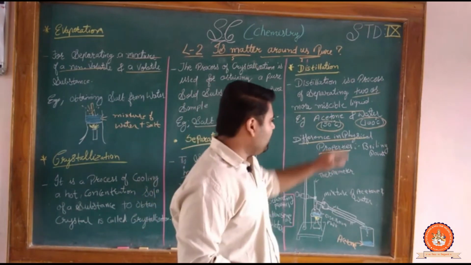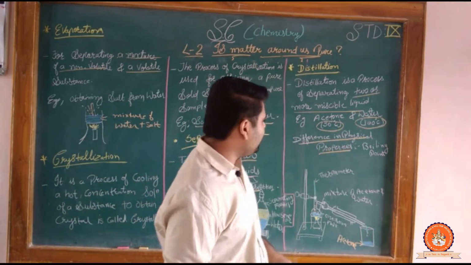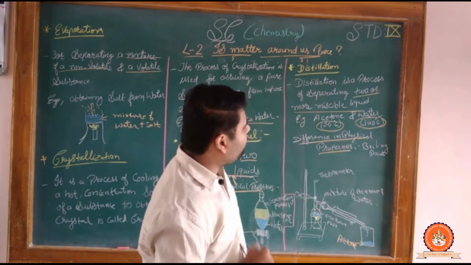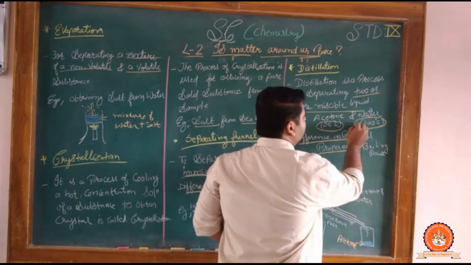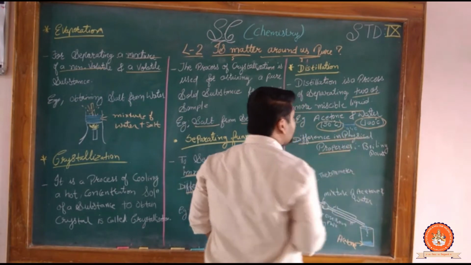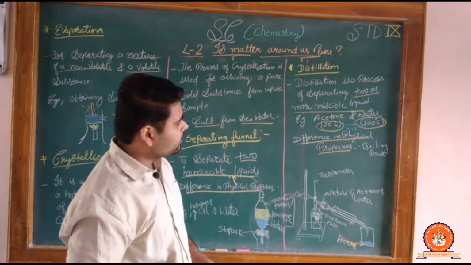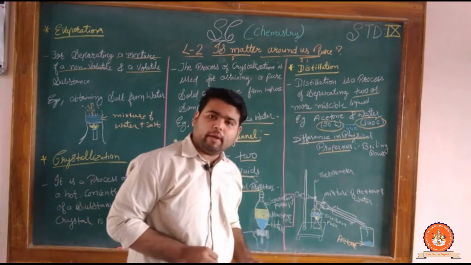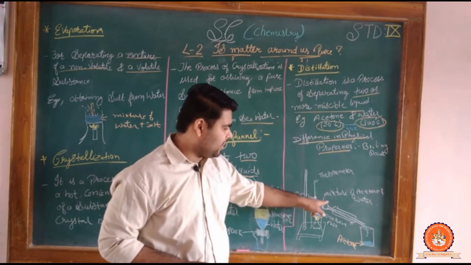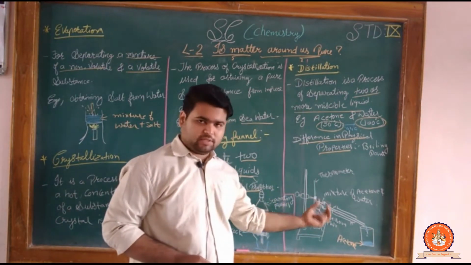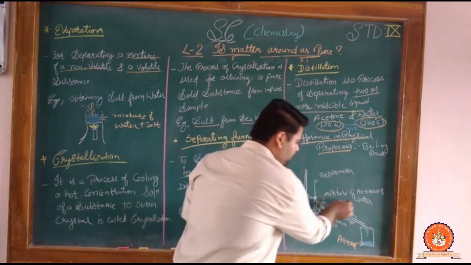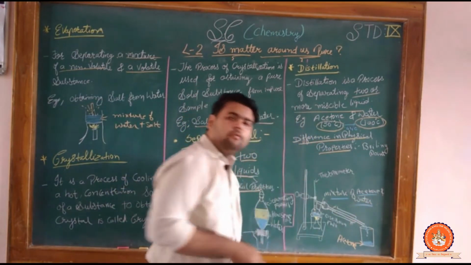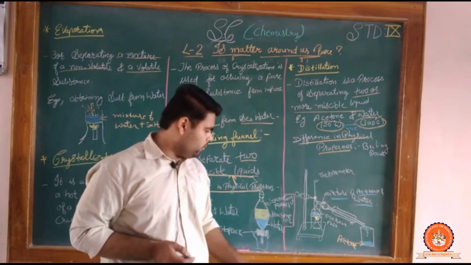And the boiling point difference is, on average, 44 degrees Celsius. Clear? Now what do we have to do? We just have to take one distillation flask. एक distillation flask लेना है. Over there we place the mixture of acetone and water.